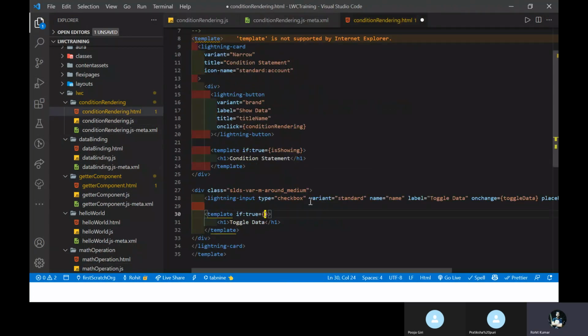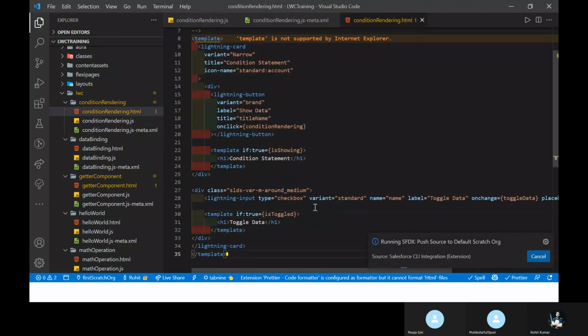Just copy this one and paste it here. Just save it and deploy this code. Once you deploy this code, you can see the output. If you have any doubt or question, you can ask me in between the class or interrupt me every time, without any problem or hiccup.